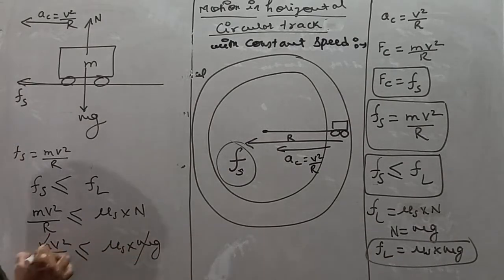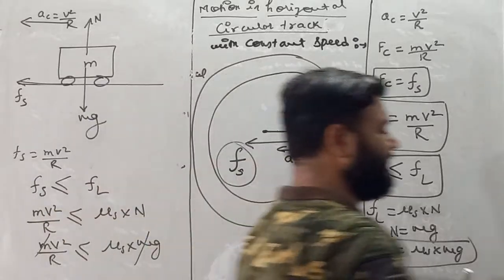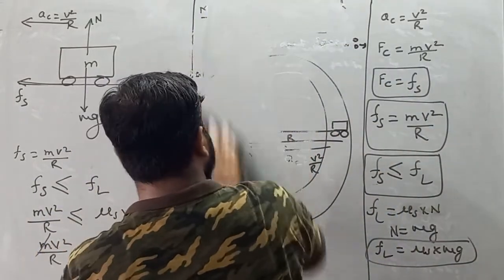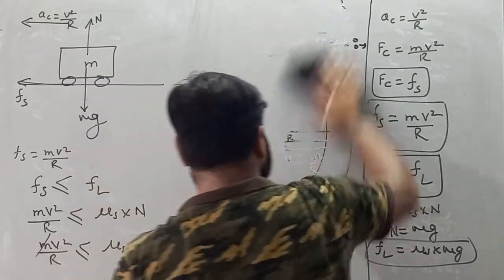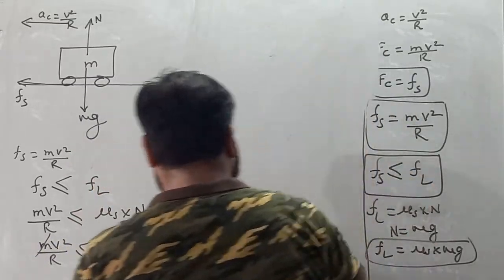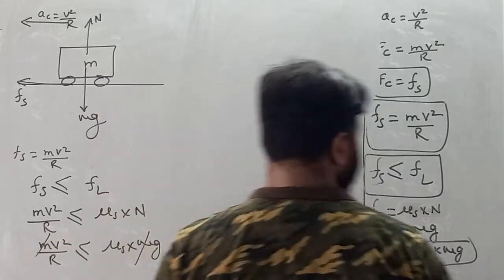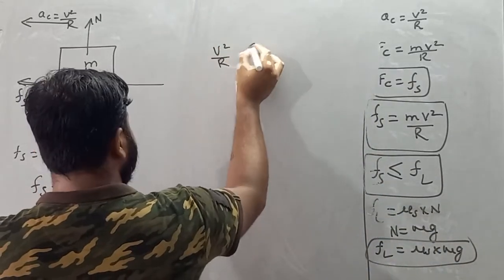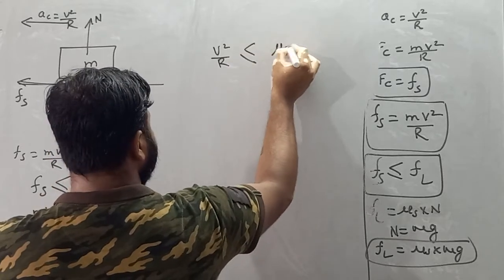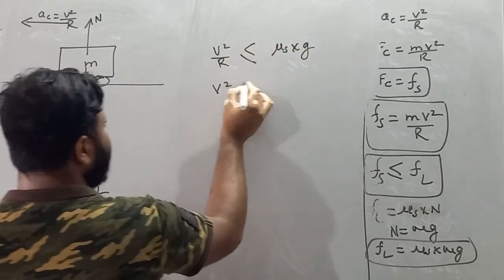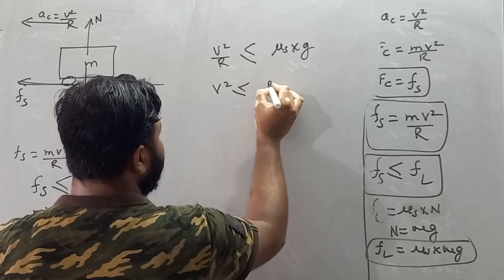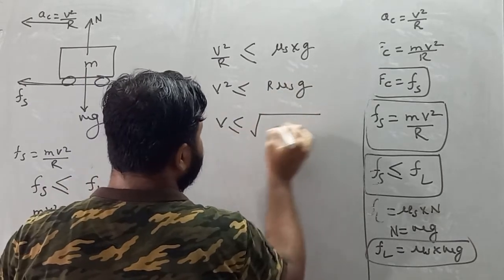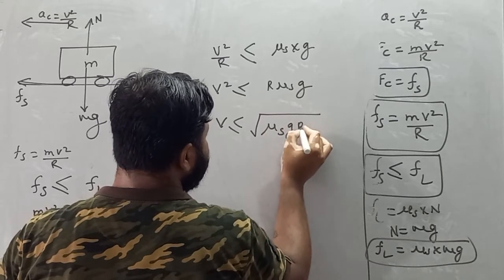Now see, m and m get cancelled, so we get v square by r is less than or equal to mu s into g. So v square must be less than or equal to mu s gr. So v must be less than or equal to the square root of mu s gr.